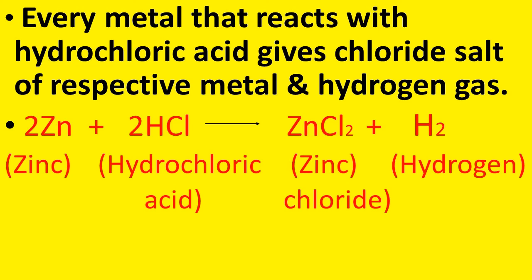Let us take another example of zinc. Zn plus 2HCl gives ZnCl2 plus H2. Here Zn, that is zinc, is the metal, hydrochloric acid is the acid we have used, and correspondingly we get zinc chloride, which is represented by ZnCl2, and hydrogen gas is released.